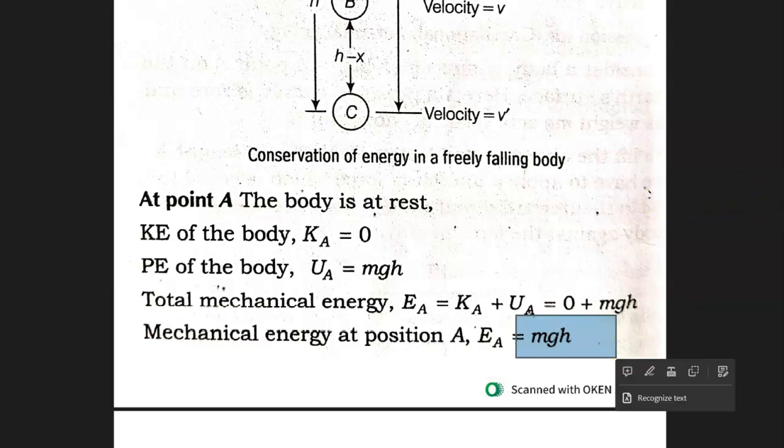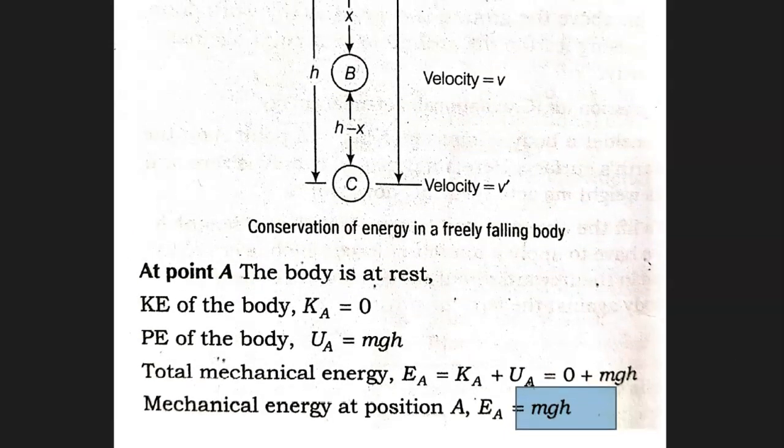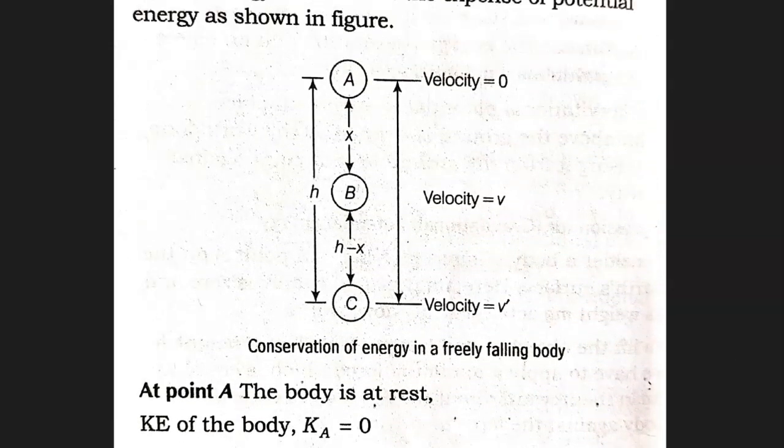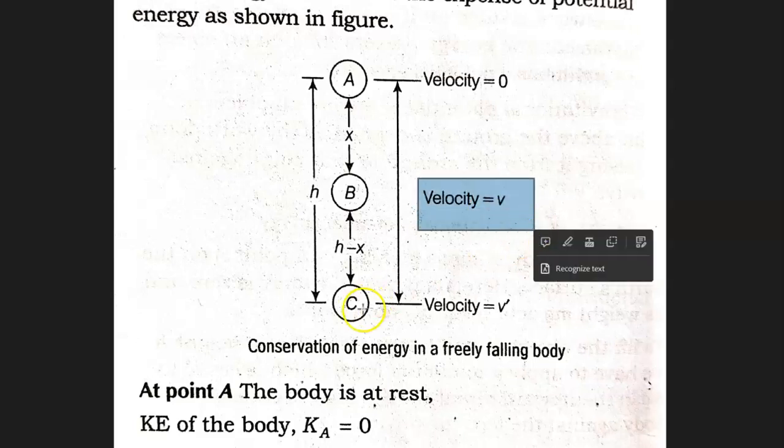We are going to do a similar kind of calculation at point B. Let us check point B. At point B, the velocity of the object is v and its height from the ground level is h minus x.